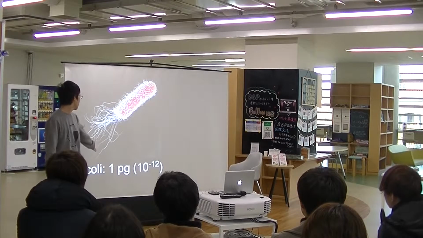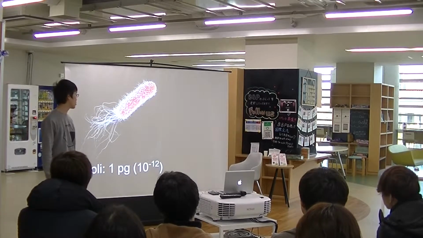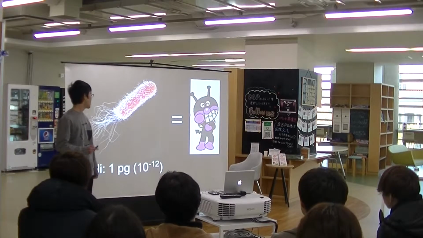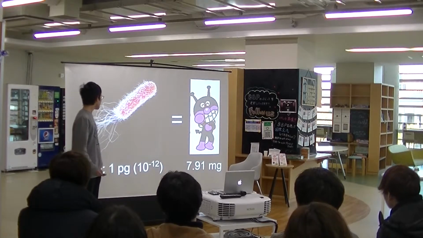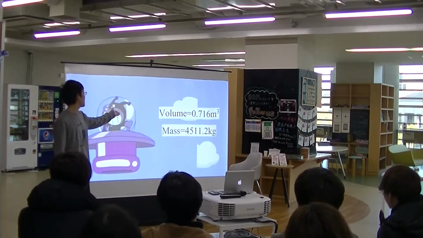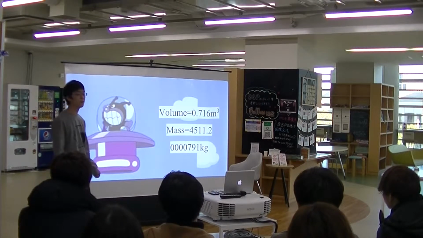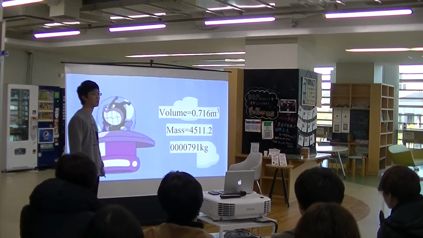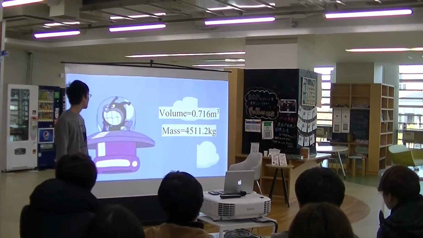coli, weighs about 1 picogram. I'm not sure if you can see, but it says 1 picogram, 10 to the minus 12. And multiplying that by Baikinman himself, Baikinman actually weighs 7.91 milligrams. Pretty light. So the mass isn't actually 4,511.2, but in fact it's 4,511.2000791 kilograms. You can see how that's insignificant.